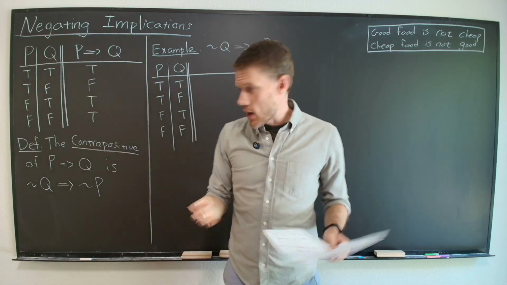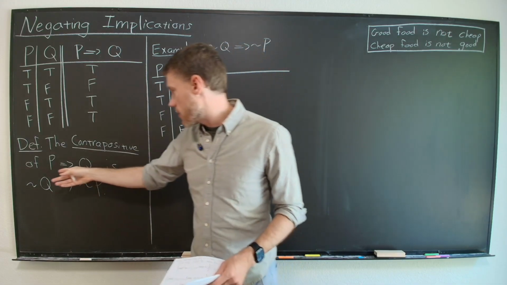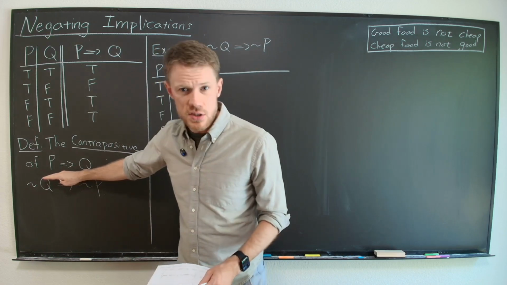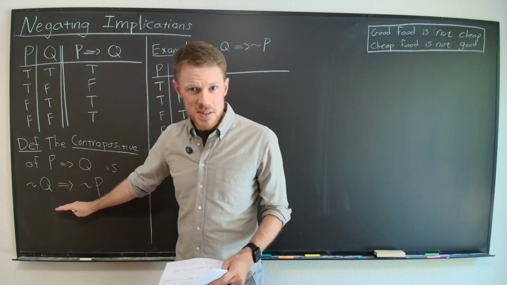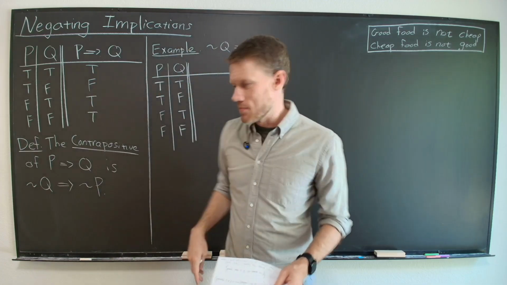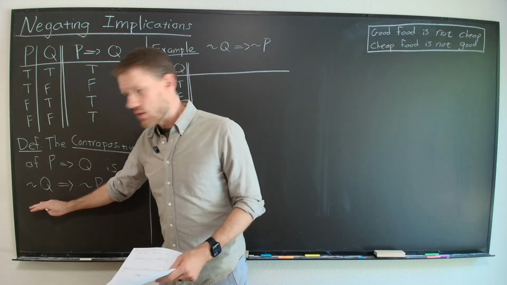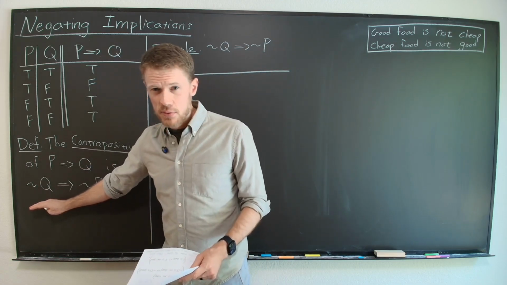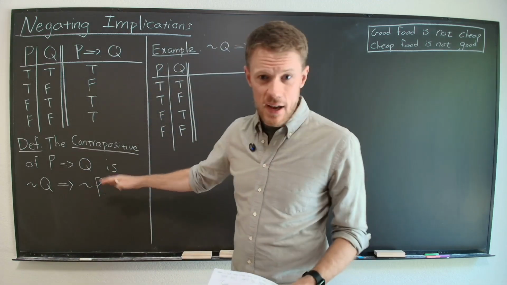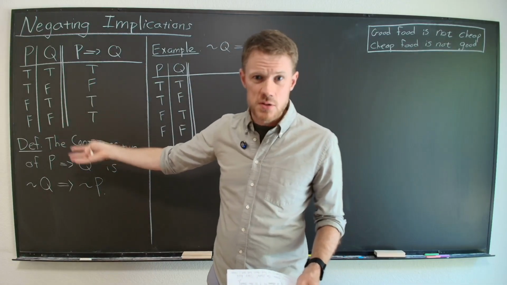Now for today's video, I want to discuss the contrapositive. So suppose you have an implication P implies Q. The contrapositive of P implies Q is another statement with an implies in it, but also we have some negation symbols in play as well. The contrapositive of P implies Q is the statement not Q implies not P. Okay? And it is a statement. Okay? So it's going to have a truth value. And just like this, its truth value depends on the truth values of P and Q.